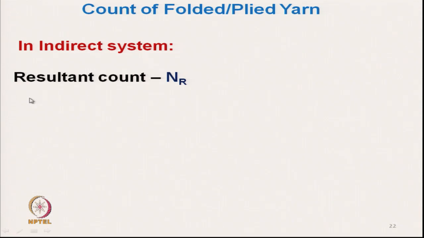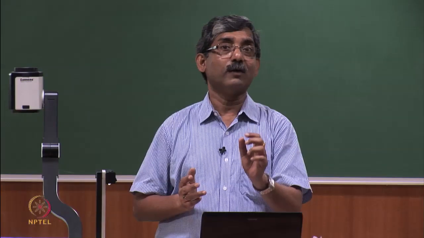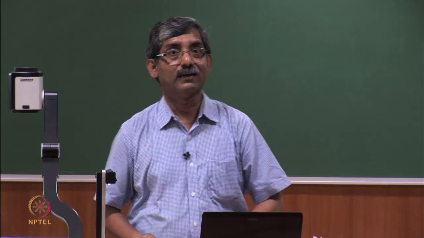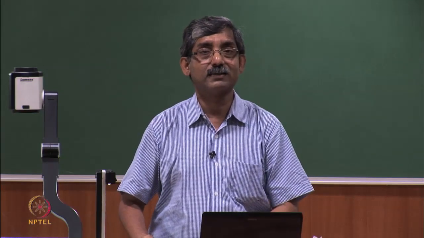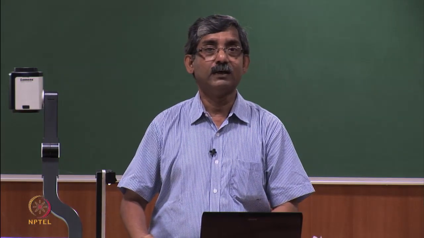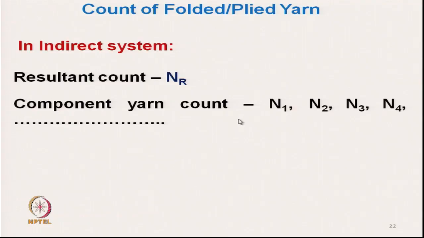It is the resultant count in the indirect system. Resultant count is NR. So, NR means it is the length of yarn for a particular mass. Okay. That is the indirect system NR. Suppose in the component yarns there are n components, and N1, N2, N3, N4 are the counts of the individual components.